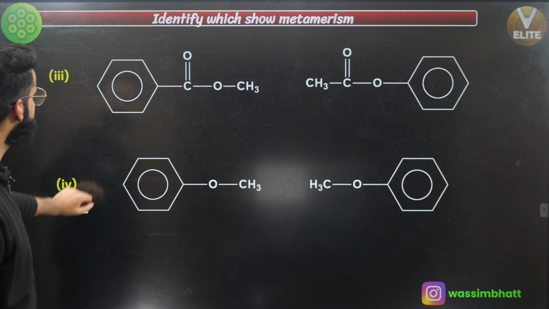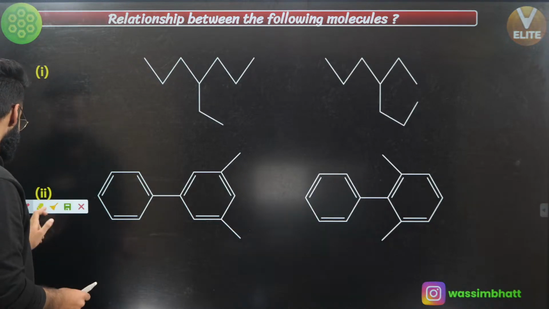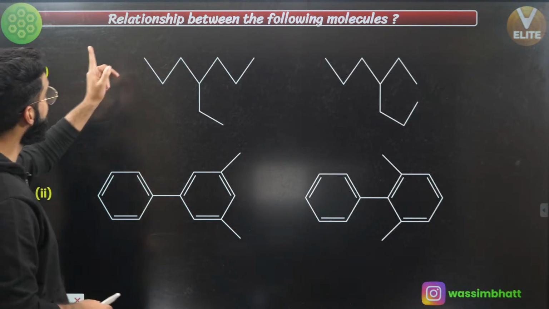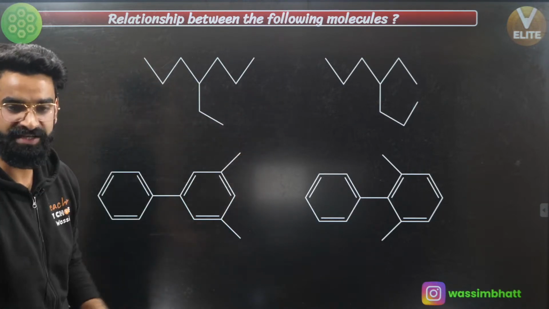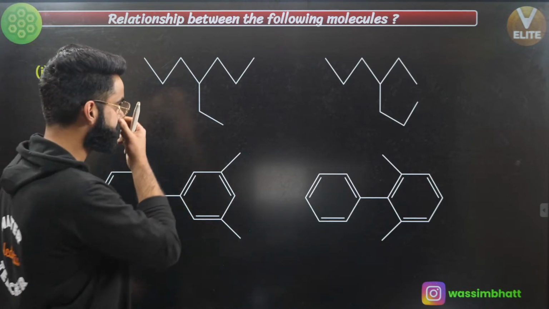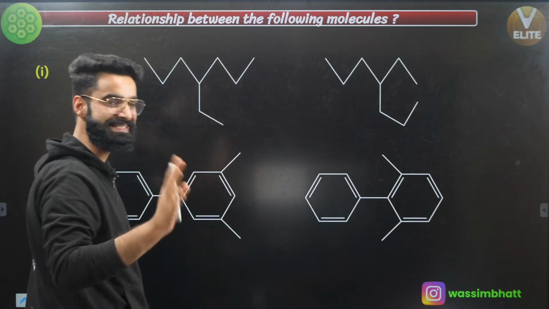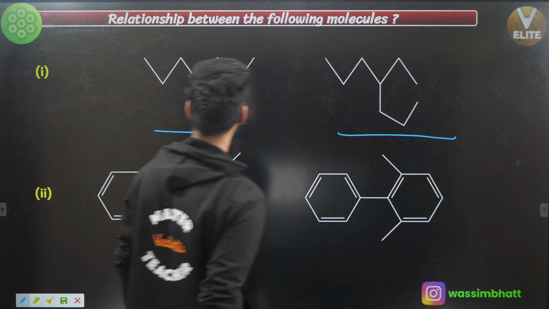Okay. Taking a few more examples. Let me see if you can talk about these as well or not. Okay, talking about the first example, what do I have to check? A relation between the following molecules. I need to check what kind of isomerism exists between these molecules, right? First of all, I'm giving you two molecules right here. Their molecular formula is the same, which I'm telling you from my side only, okay?